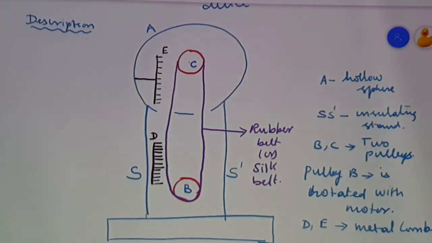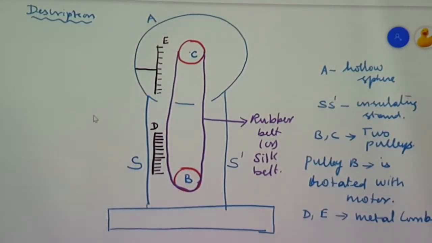So all these are the descriptions. You have to write 5 points. Again, I am repeating it. Regarding the description, the Van de Graaff generator consists of a hollow spherical body, which is mounted on two insulating pillars S and S dash. You have two pulleys B and C. B is placed at the bottom of the device and C is placed inside the hollow sphere.